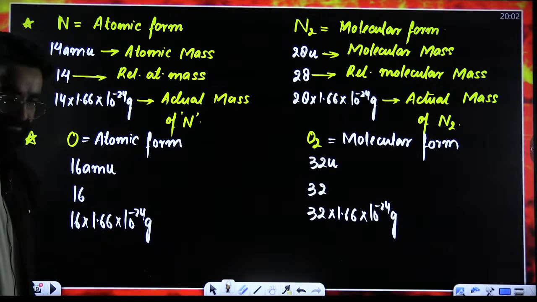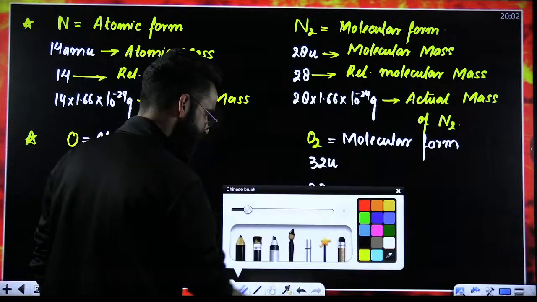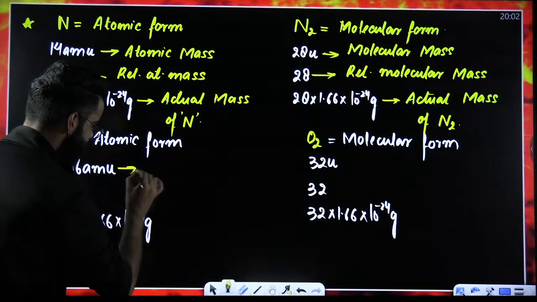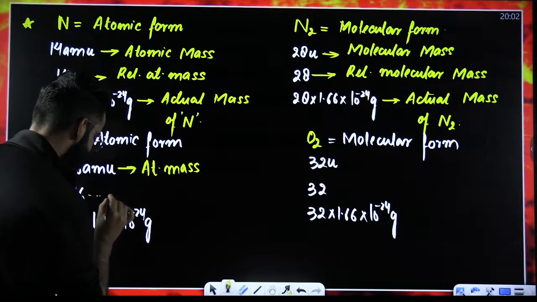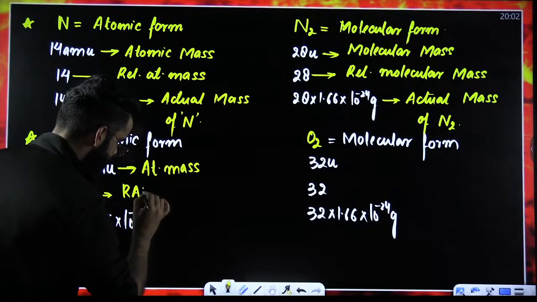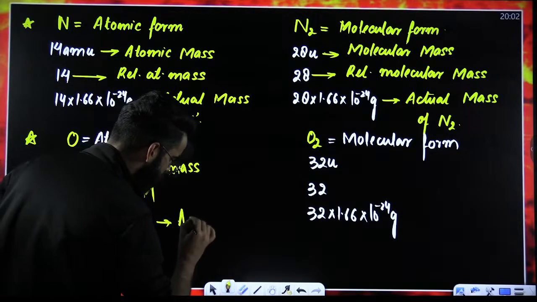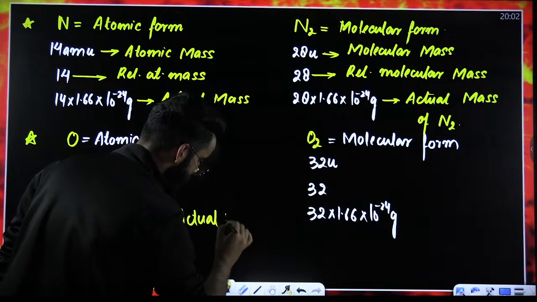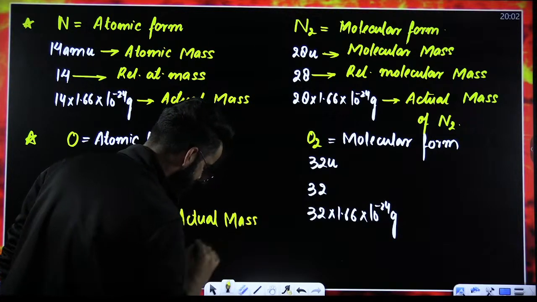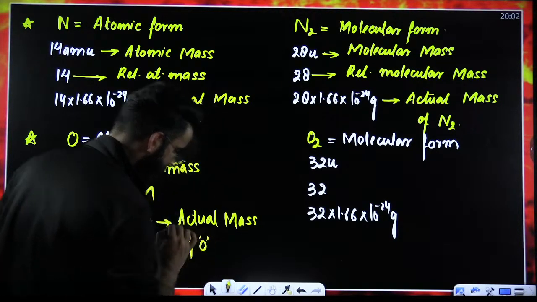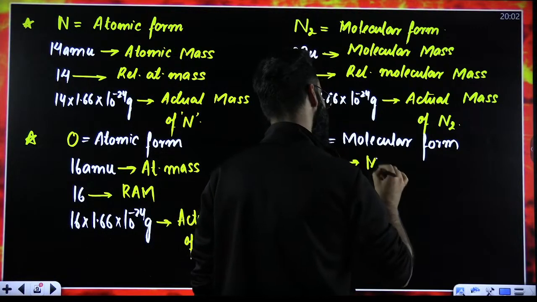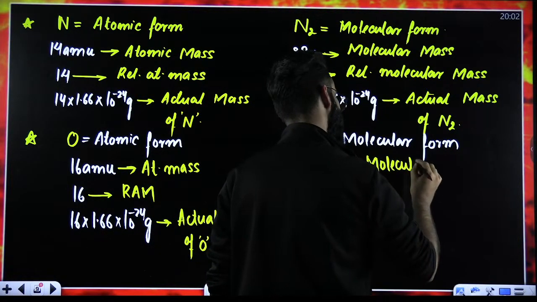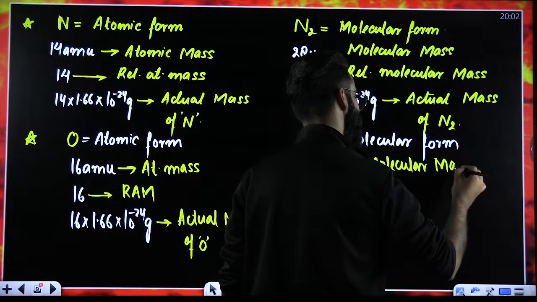My dear students, pretty much simple. What do we call this? This is going to be my atomic mass of oxygen. This term is your relative atomic mass of oxygen. This term is your actual mass. Actual mass of what? Actual mass of O. Now, what about this 32U? It is nothing but the molecular mass of oxygen.